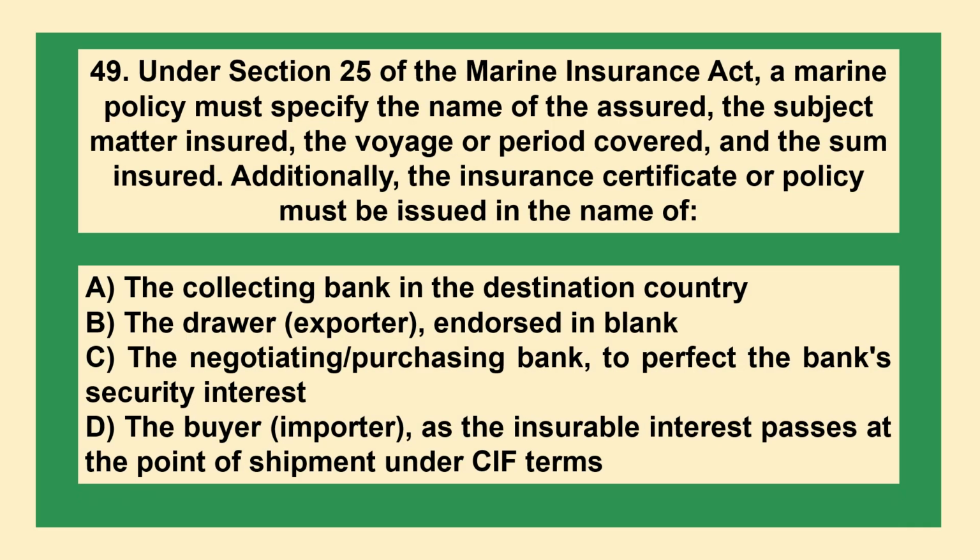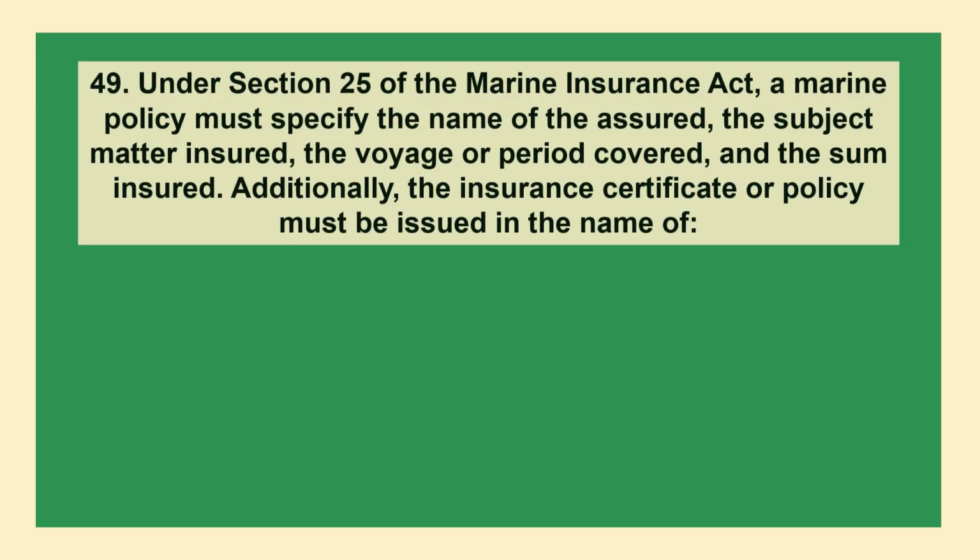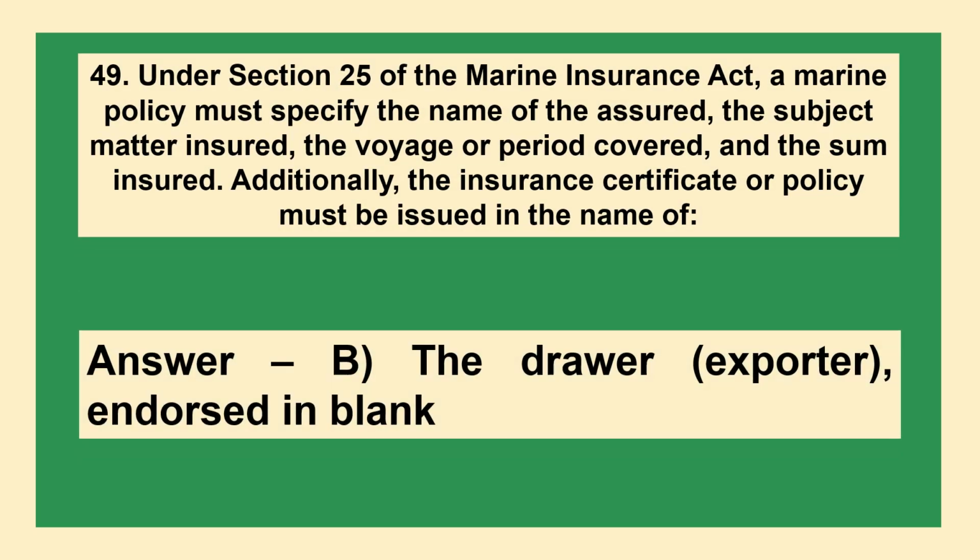Under Section 25 of the Marine Insurance Act, a marine policy must specify the name of the assured, the subject matter insured, the voyage or period covered, and the sum insured. Additionally, the insurance certificate or policy must be issued in the name of A. A collecting bank in the destination country, B. The drawer or exporter endorsed in blank, C. The negotiating or purchasing bank to perfect the bank's security interest, D. The buyer or importer as the insurable interest passes at the point of shipment under CIF terms. The answer is option B, the drawer or exporter endorsed in blank.